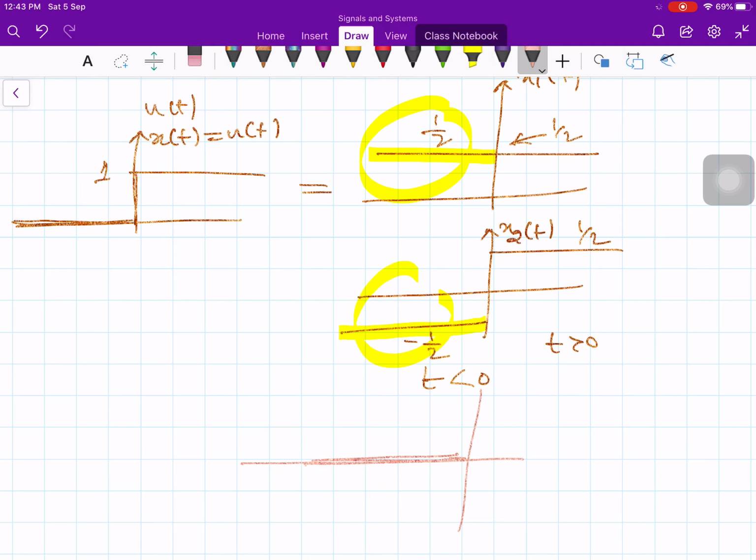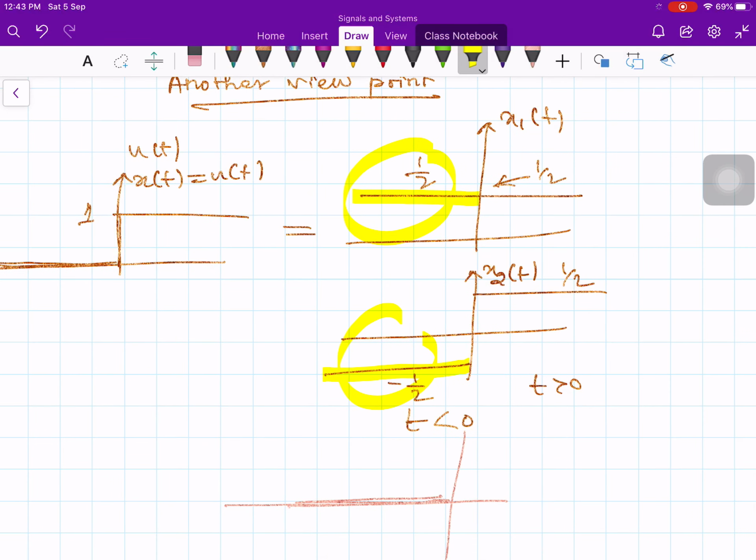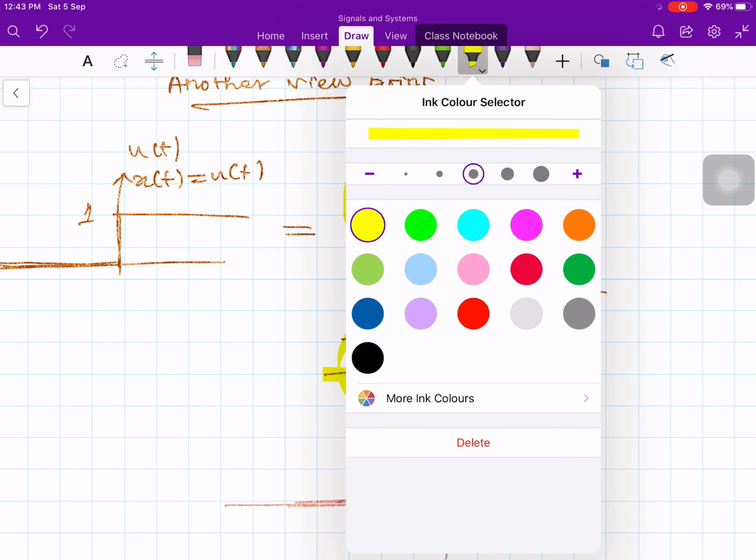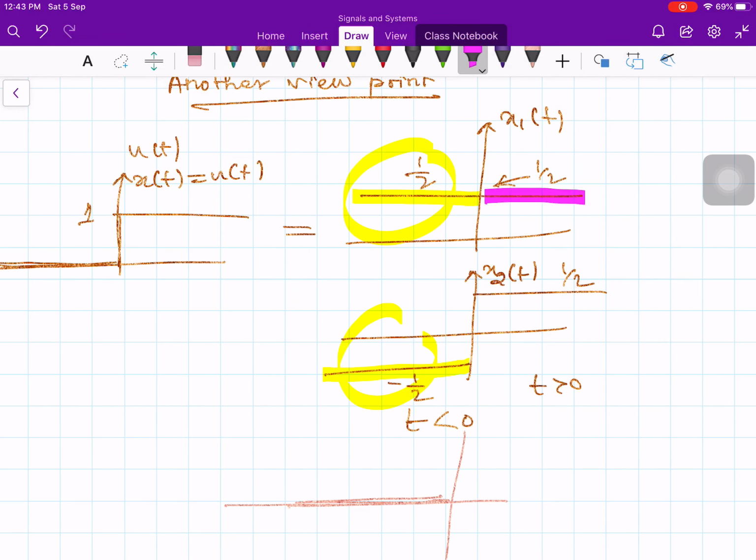When t is greater than 0, in this range it is +1/2, and here also it is +1/2, so 1/2 plus 1/2. Therefore the magnitude becomes 1 in the t greater than 0 range. When t is less than 0, it is 0. Therefore your u of t can be thought of as the summation of a constant signal 1/2 plus a function that is +1/2 for t greater than 0 and -1/2 for t less than 0.